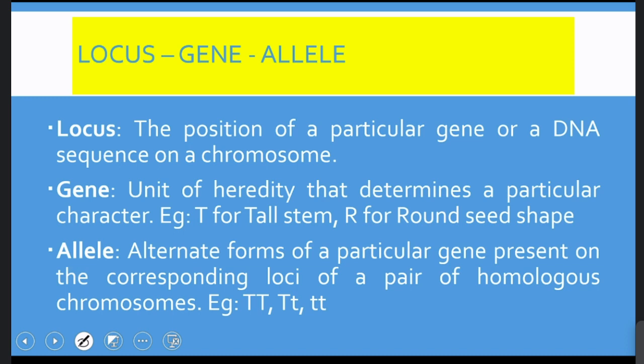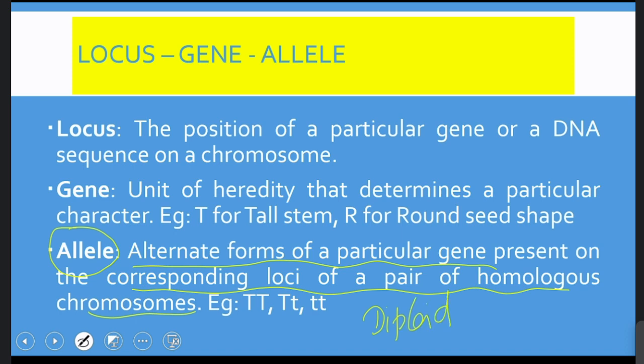Alleles are the alternate forms of a particular gene present on the corresponding loci of a pair of homologous chromosomes. That means the term allele can be used only in diploid individuals, but not in haploid individuals, because haploid individuals have only one chromosome.